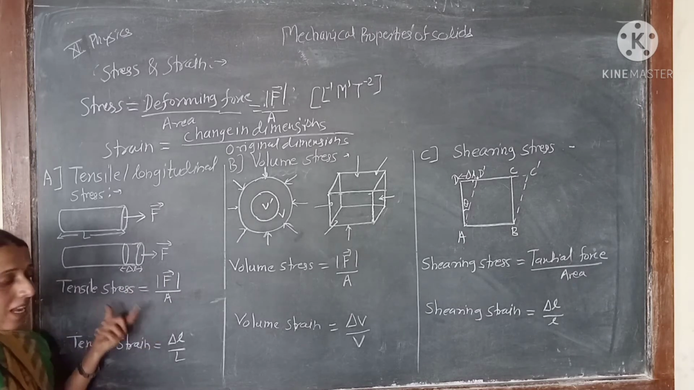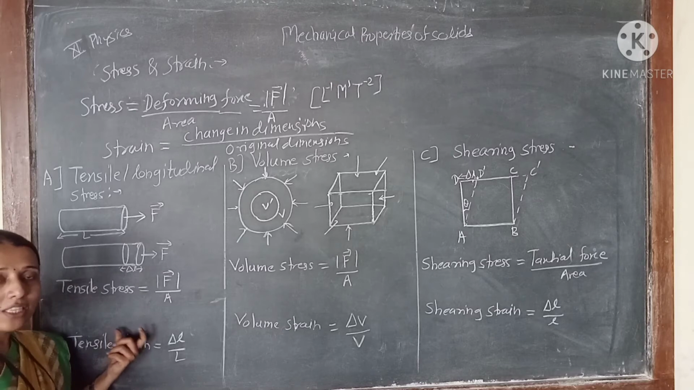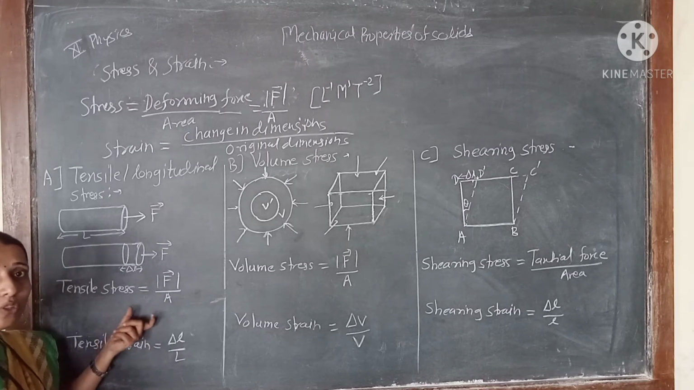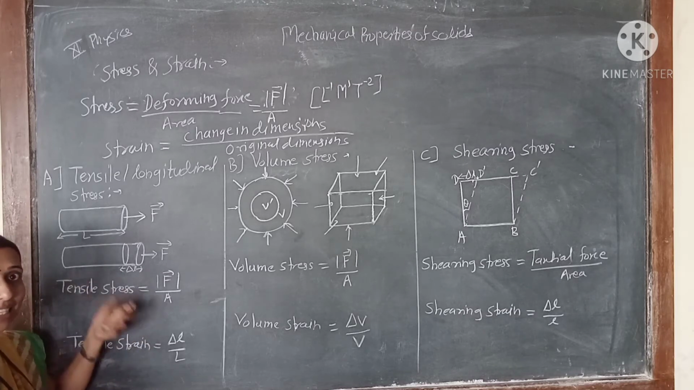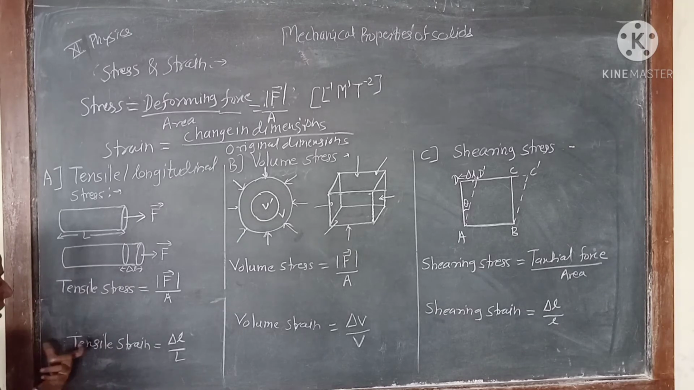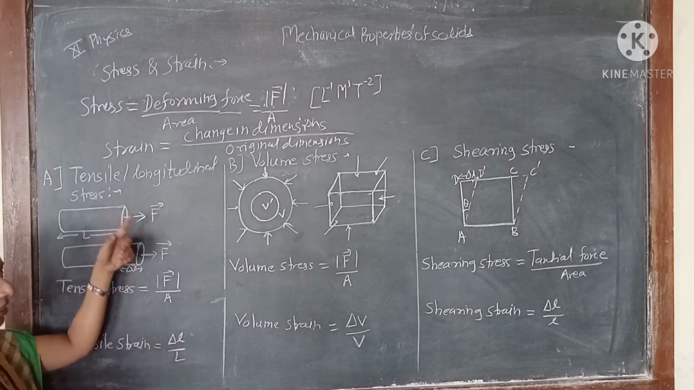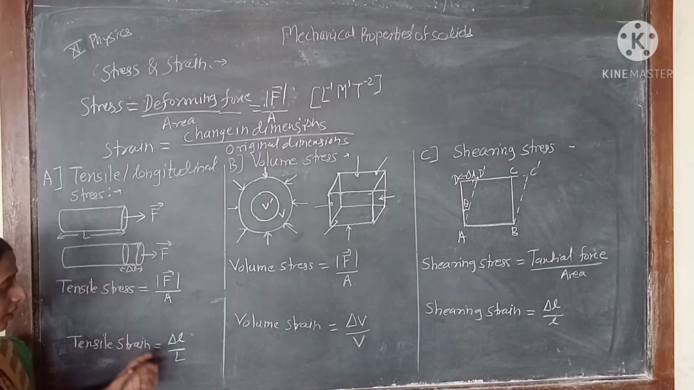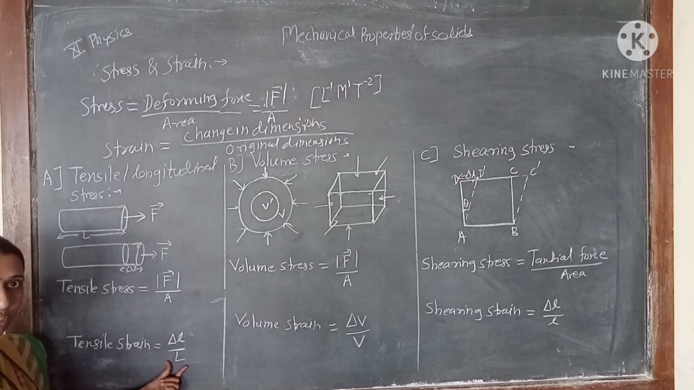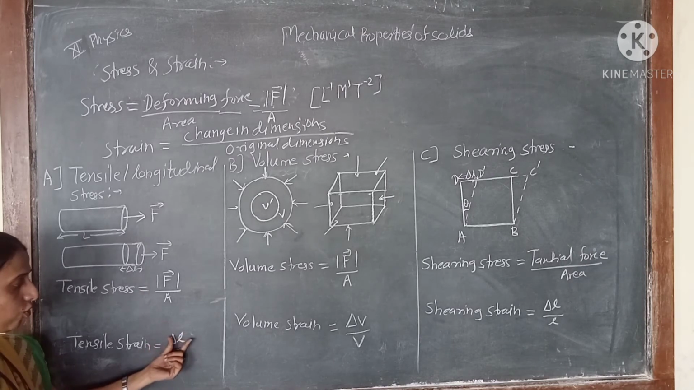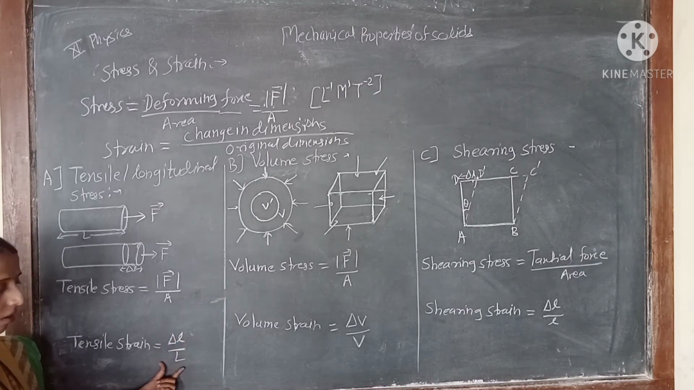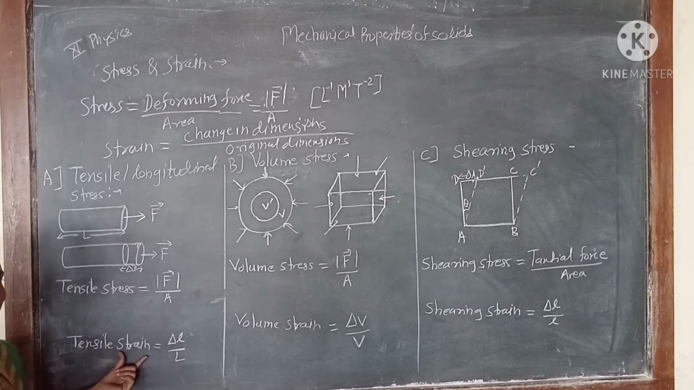And what is the tensile strain? Tensile strain means the strain produced due to the deforming force or the tensile stress, along the length of the wire. So change in the dimension, here we consider the length, there is a change in the length delta L upon the original length. So it is the ratio of delta L by L, that is called the tensile strain.